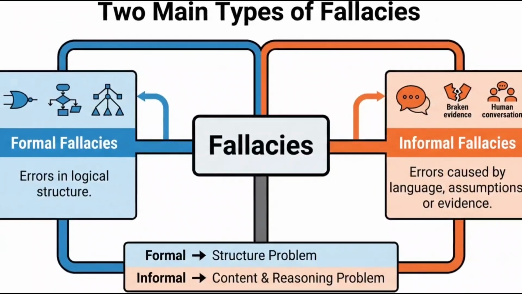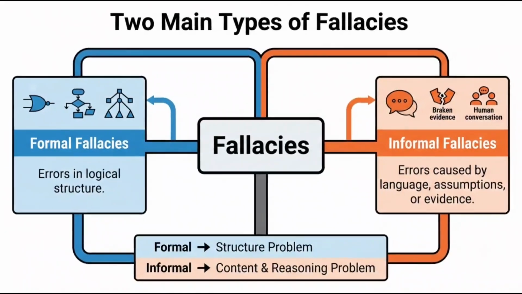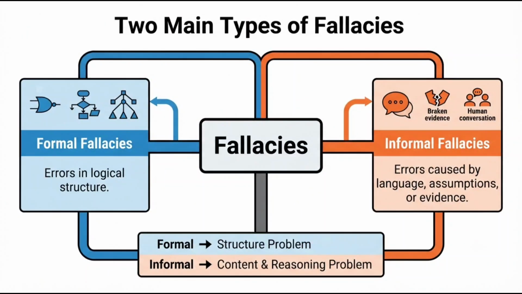Fallacies are generally divided into two main types, formal fallacies and informal fallacies. Formal fallacies occur because the logical structure of an argument is incorrect. Informal fallacies occur because of problems with the content, language, assumptions, or evidence used in the argument. Let us understand each type one by one.